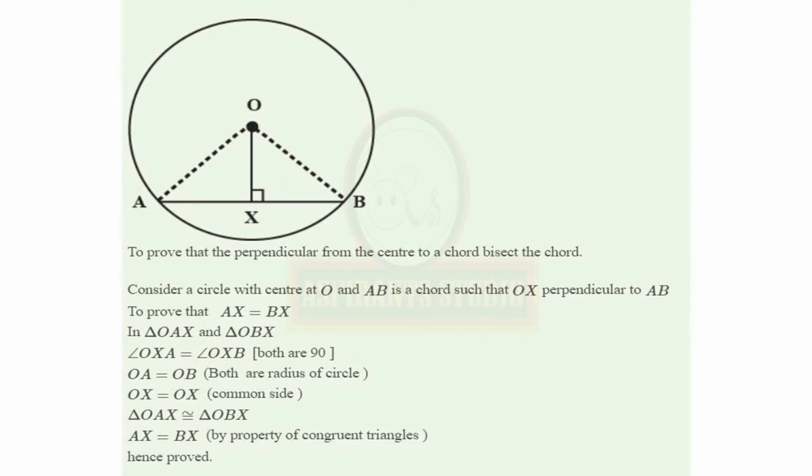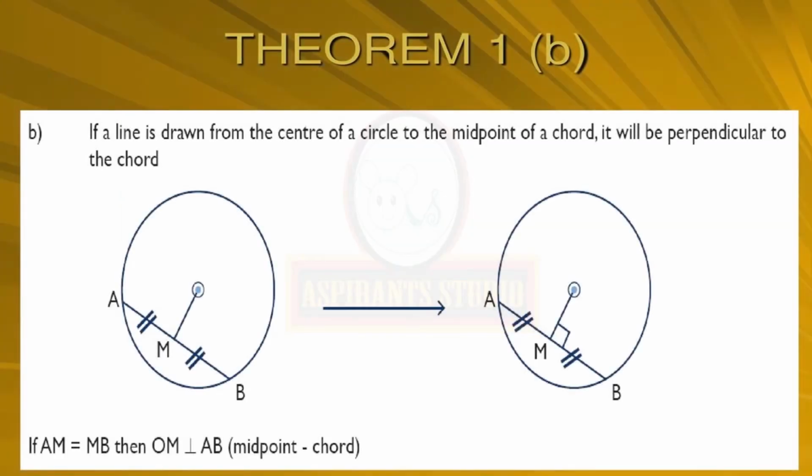Now, coming to page 78 in your textbook, we have the next theorem. The segment joining the center of a circle and the midpoint of its chord is perpendicular to the chord. If a line is drawn from the center of a circle to the midpoint of a chord, it will be perpendicular to the chord. This is the converse of the previous theorem.